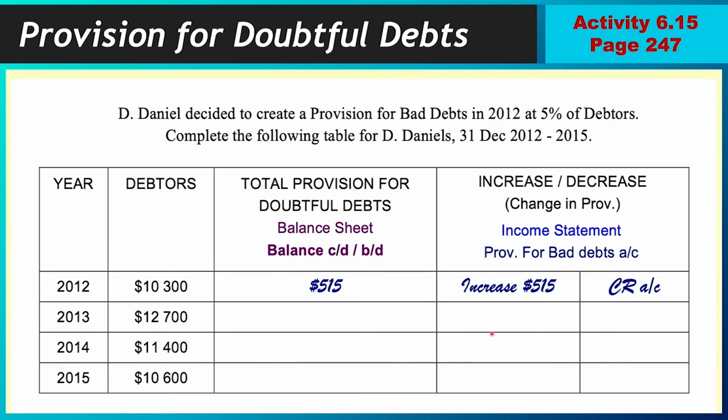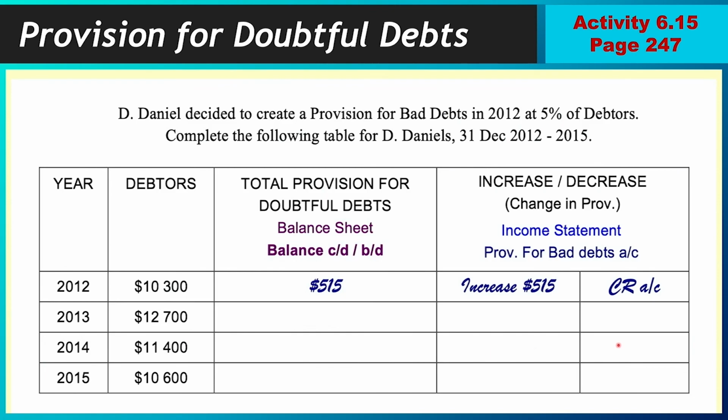And then you will compare, or you can just go across and do it for each year. When you get your answer here, did it increase or decrease from the 515? If it increased, credit. If it decreased, debit. Move on to the next one. Whatever your answer is here for 2014 compared to your answer for 2013, did it increase?